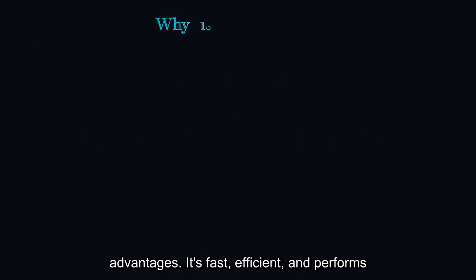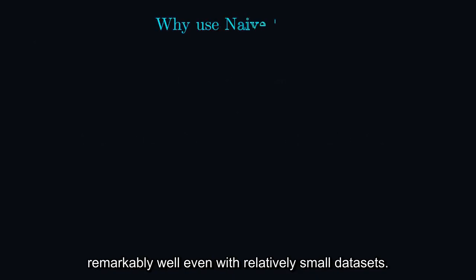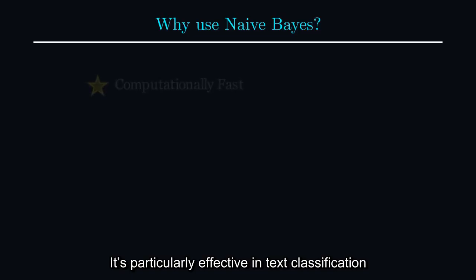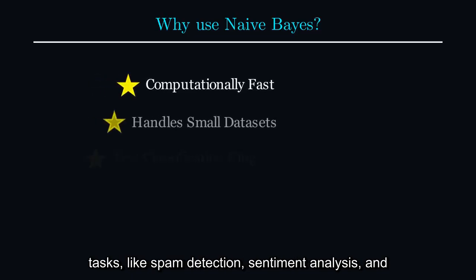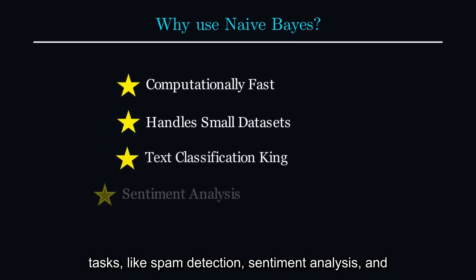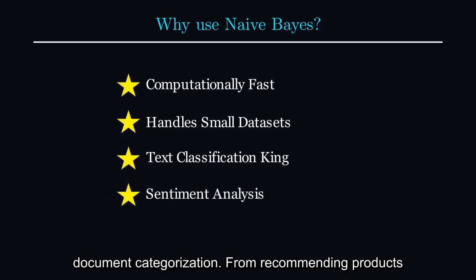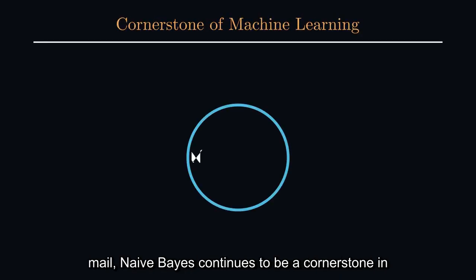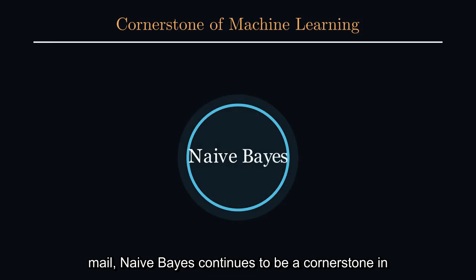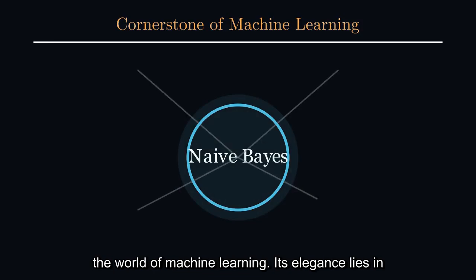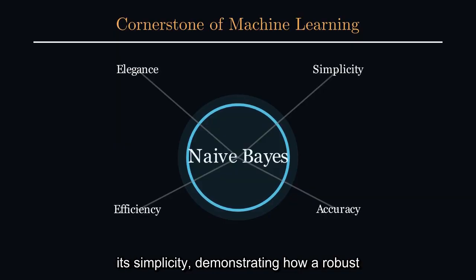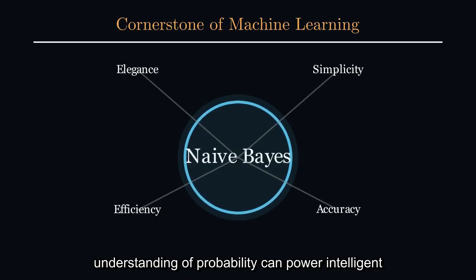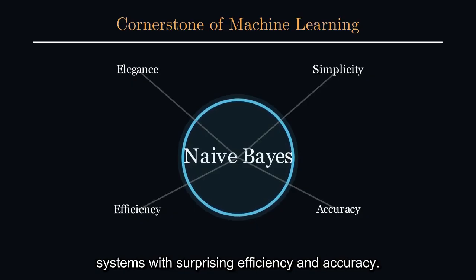It's fast, efficient, and performs remarkably well even with relatively small datasets. It's particularly effective in text classification tasks, like spam detection, sentiment analysis, and document categorization. From recommending products to diagnosing medical conditions and filtering junk mail, naive Bayes continues to be a cornerstone in the world of machine learning. Its elegance lies in its simplicity, demonstrating how a robust understanding of probability can power intelligent systems with surprising efficiency and accuracy.